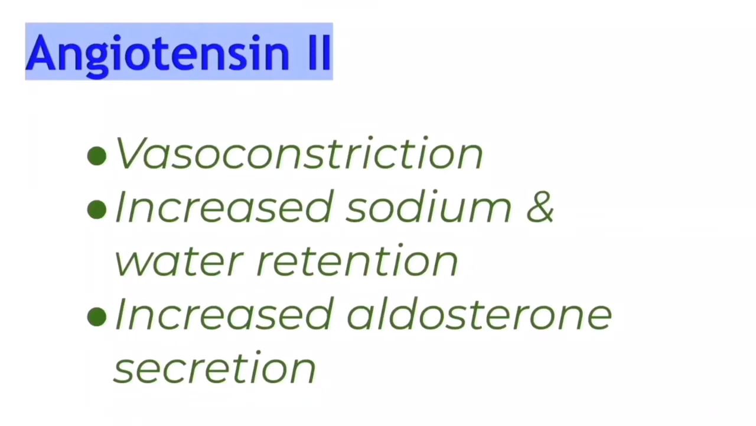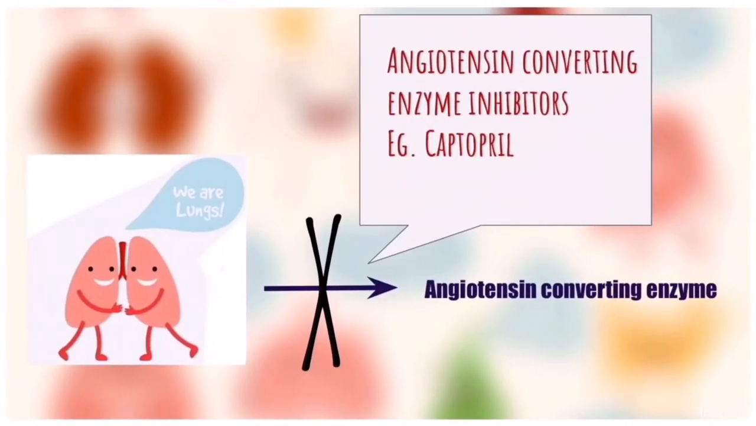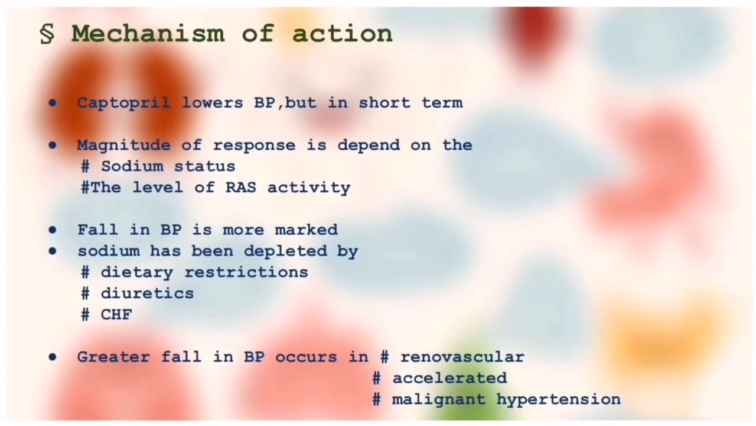Next, angiotensin 2 actions are vasoconstriction, increased sodium and water retention, and increased aldosterone secretion. Because of vasoconstriction we are getting hypertension. Keep this in mind. Angiotensin converting enzyme inhibitors stop the action of angiotensin converting enzyme from the lungs, so that we can stop the production of angiotensin 2. An example of angiotensin converting enzyme inhibitors is captopril. So let's go into the mechanism of action of captopril.